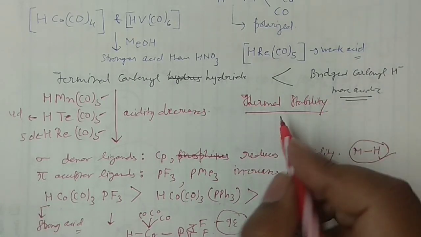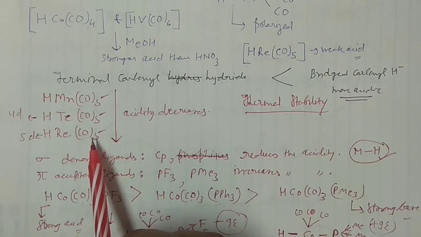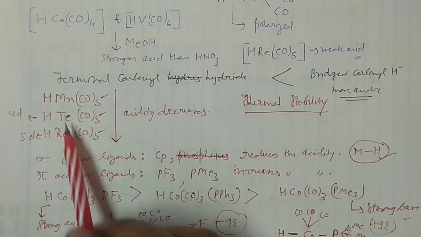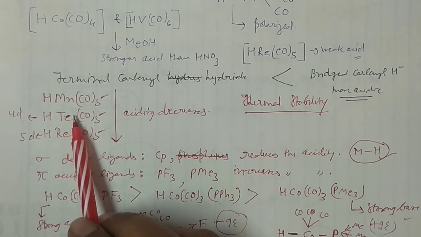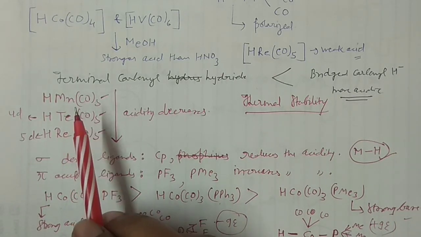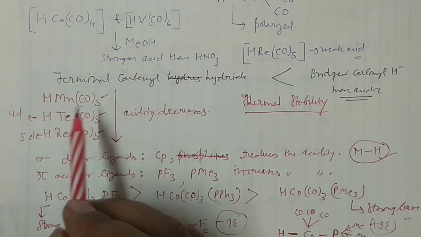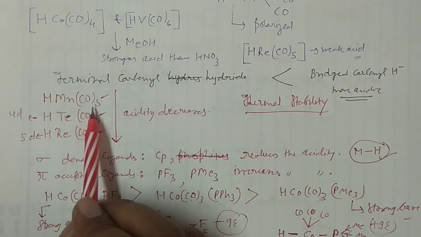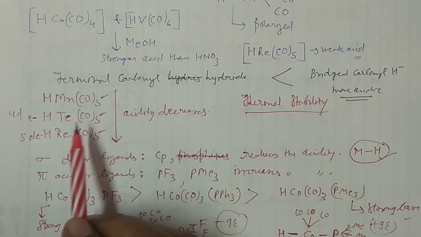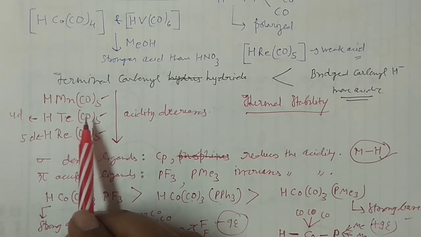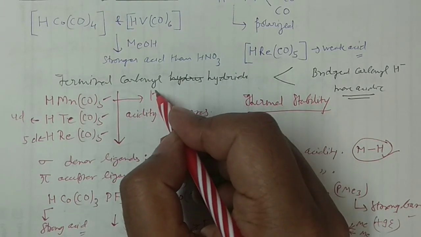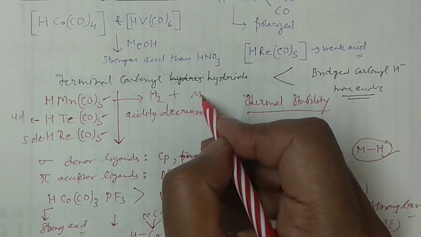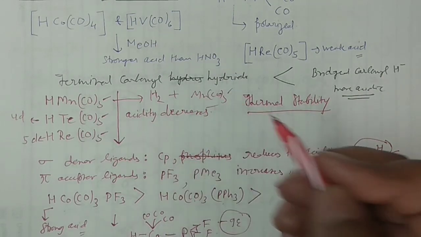So basically what happens, these transition metal carbonyl hydrides, when they are monomeric in nature, are usually volatile, and they very readily decompose to give hydrogen and the metal carbonyl, right? If you keep these compounds at high temperature, they will lose the hydrogen, and after the removal of the hydrogen, you will get your metal carbonyls.